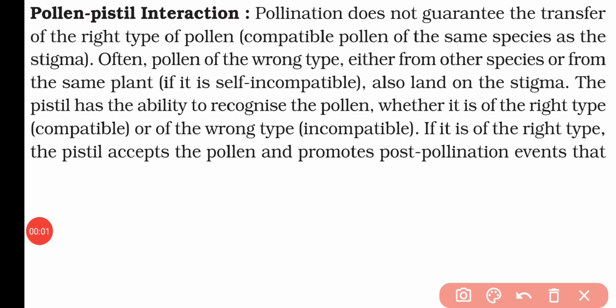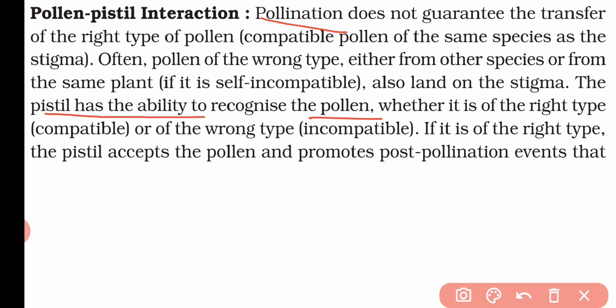Now, pollen-pistil interaction. Whenever pollination occurs, it does not guarantee that only the right type of pollen will land on the stigma. Maybe the wrong type of pollen will land on the stigma, or self-incompatible pollen will land on the stigma. In both cases, it does not germinate on the stigma. So the pistil has the ability to recognize the right pollen, and it will allow it to germinate or not.